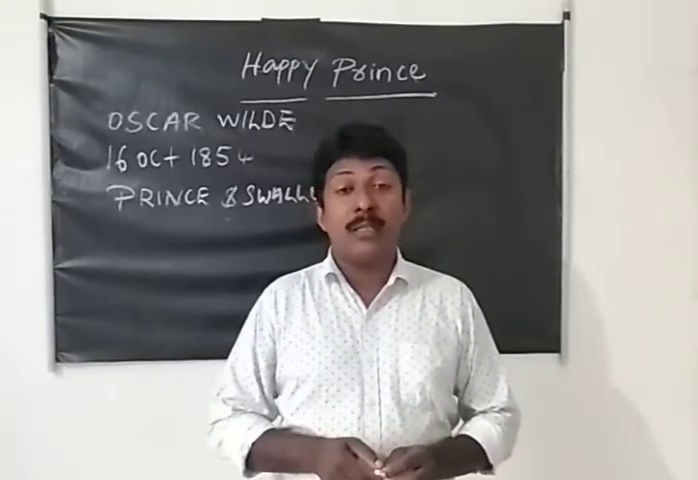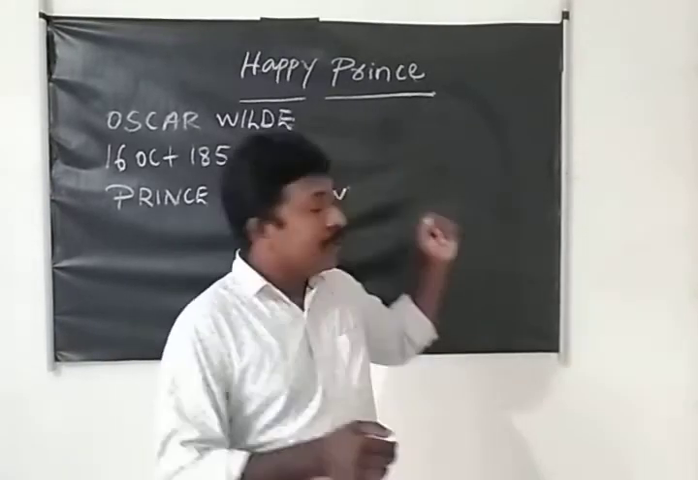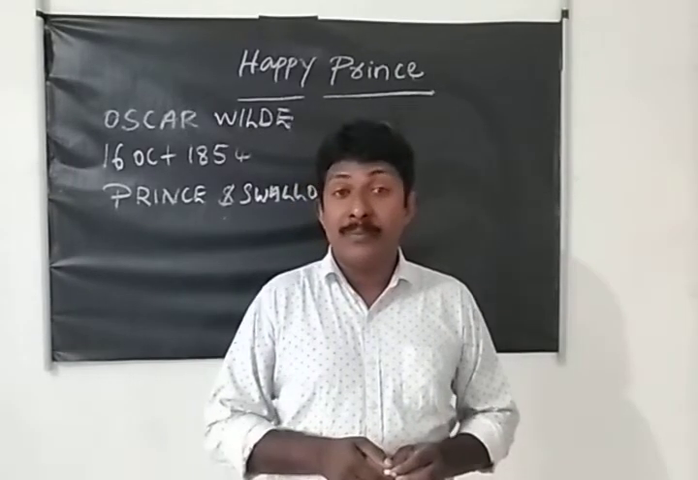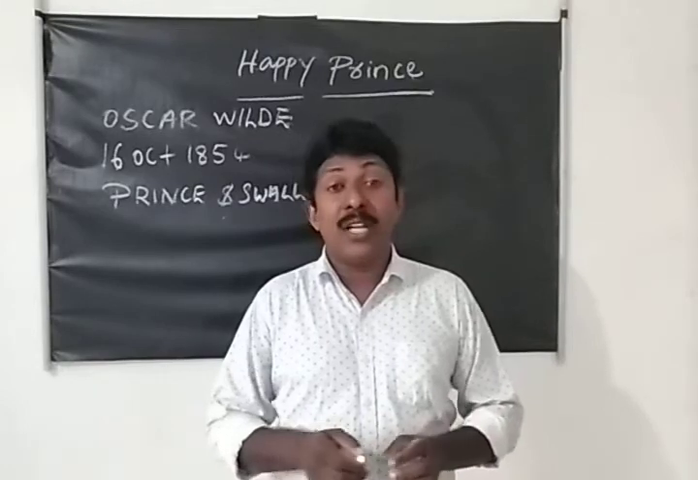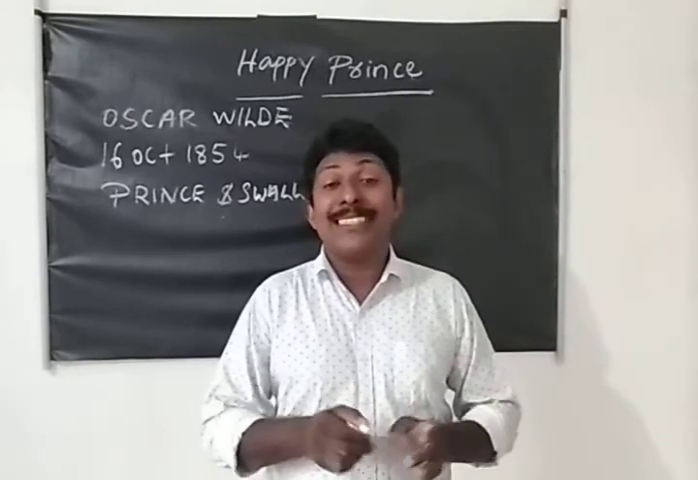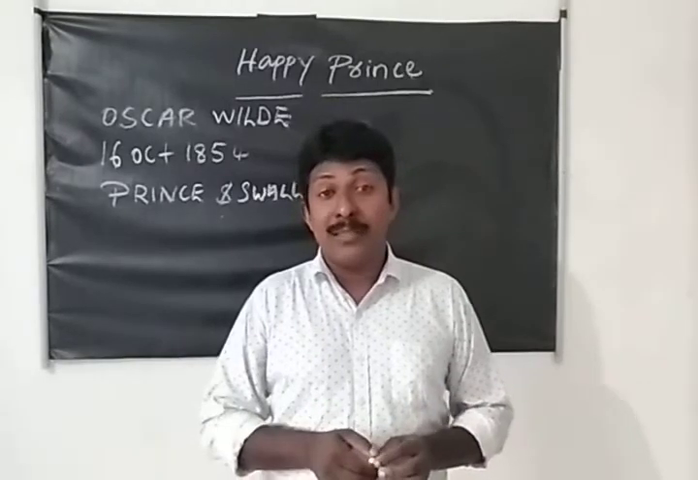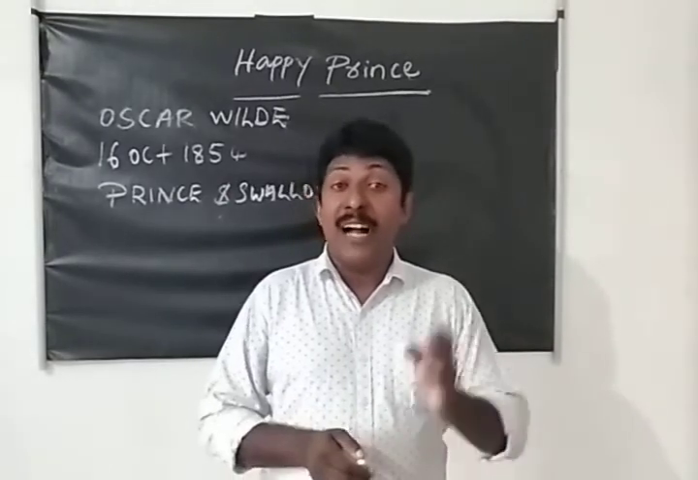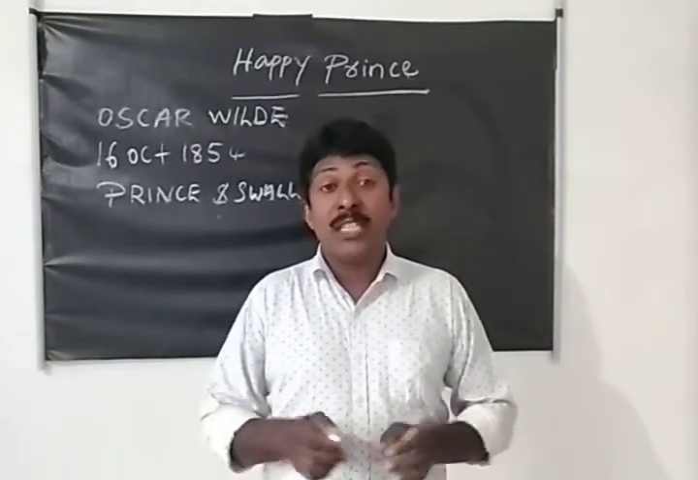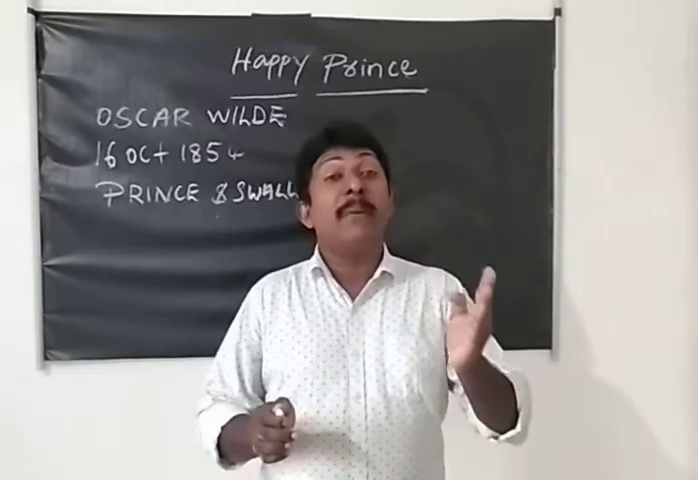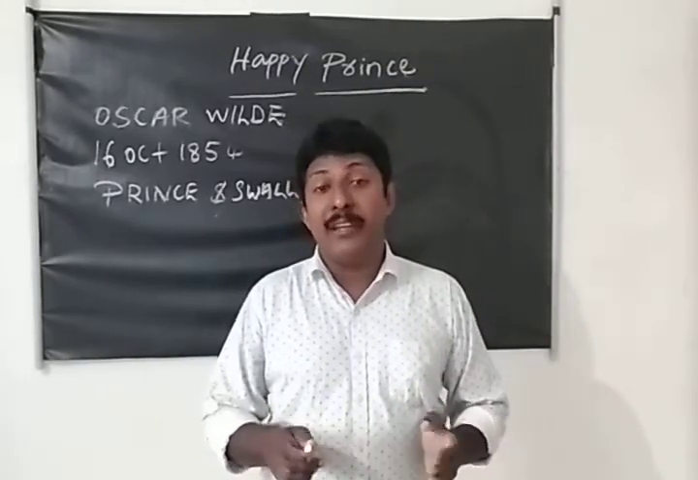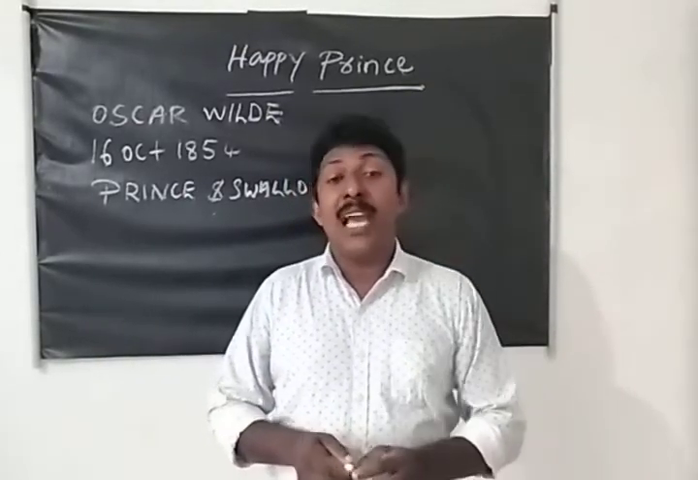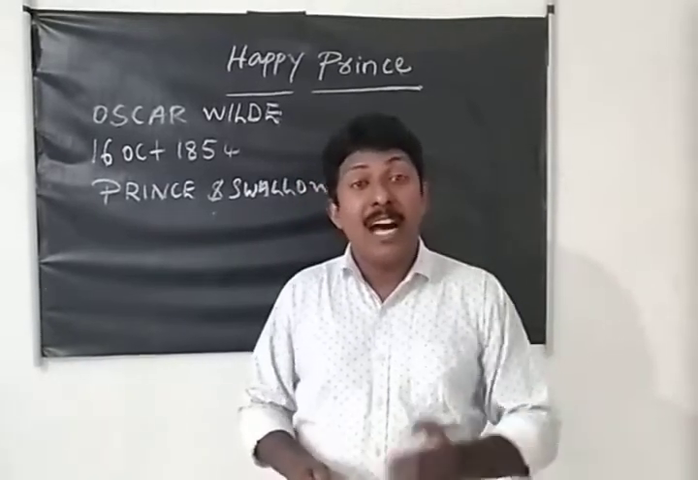If we speak about Oscar Wilde, he was born on 16th October 1854 in Dublin. He was a very good author, and at the same time a playwright and a poet, who lived in the late Victorian era. In 1891, he wrote his first novel, The Picture of Dorian Gray, and he has written many other novels too. Now we'll study Oscar Wilde and his Happy Prince.